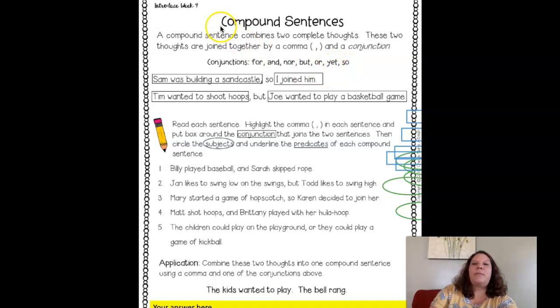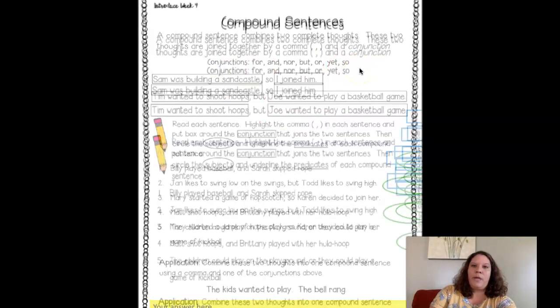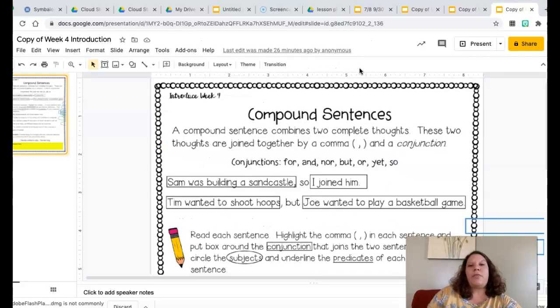And again, you just combine two sentences into one complete thought, and you have to have a comma after the first thought, then your conjunction, then the second thought. Okay? So these are the things your quiz tomorrow will be over. We will review a little bit before we take the quiz. If you have any questions about anything, you can ask before the quiz or send me an email.